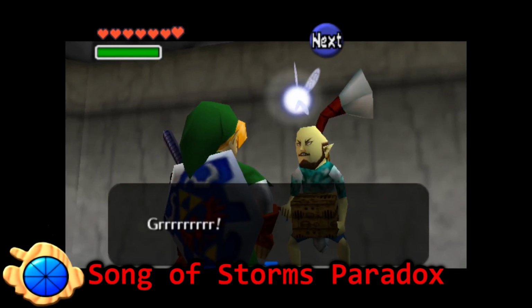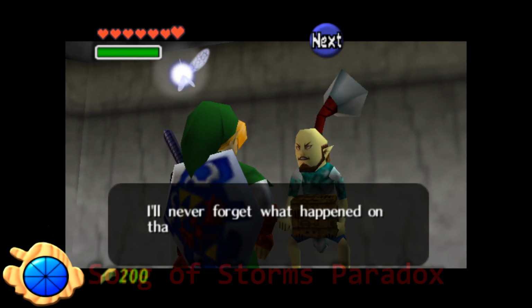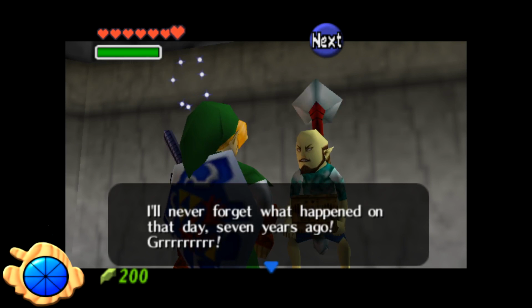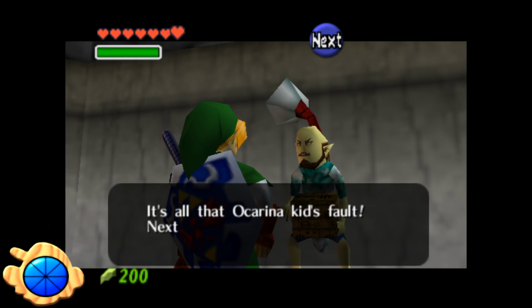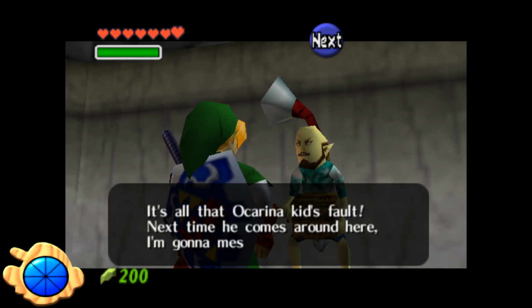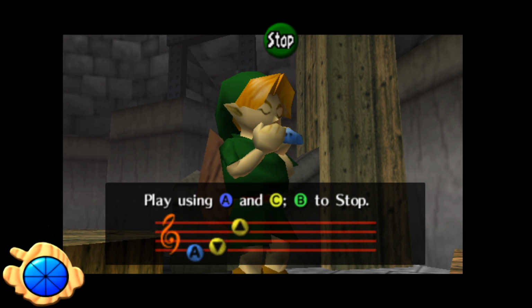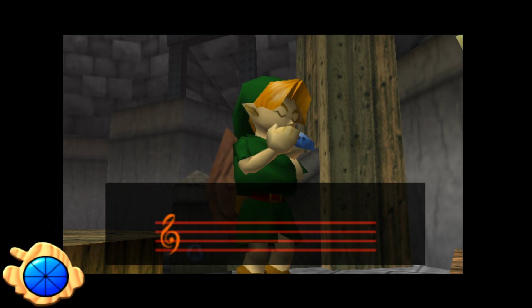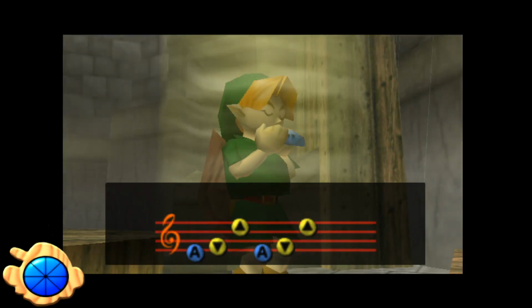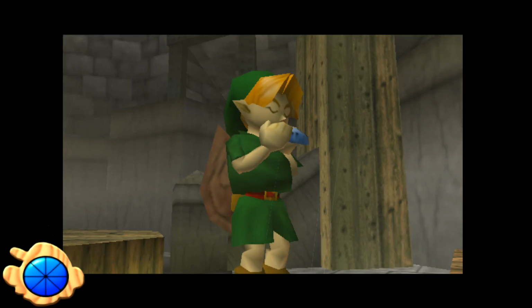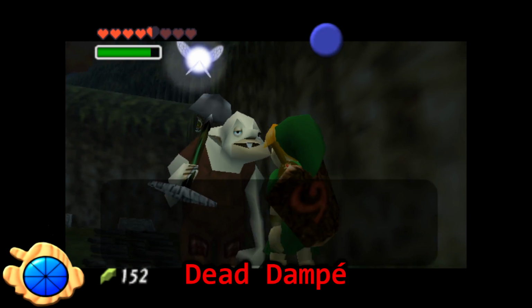Song of Storms Paradox. When you first learn the Song of Storms as an adult, the man who teaches it to you says it's been stuck in his head for 7 years after a child played it for him. But when you come back as a child, you realize you were the one who taught him the song, and that's the paradox. The Windmill Man taught Link the song as an adult, which Link in turn taught the Windmill Man as a child.